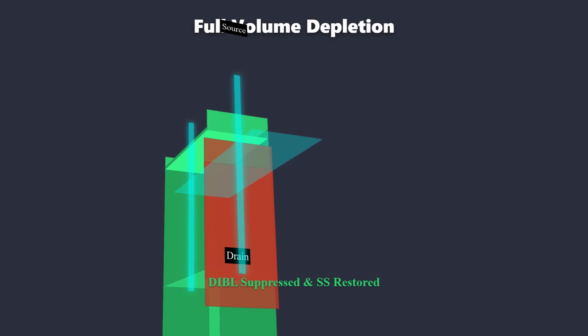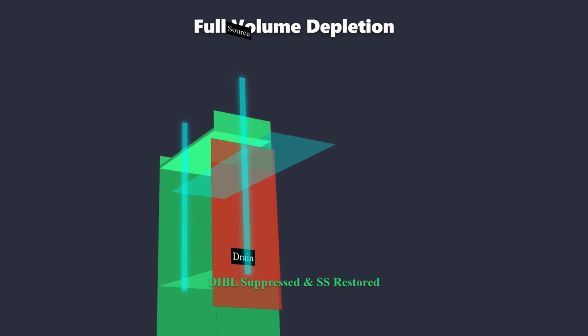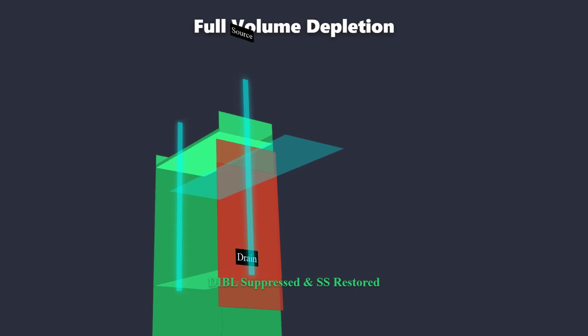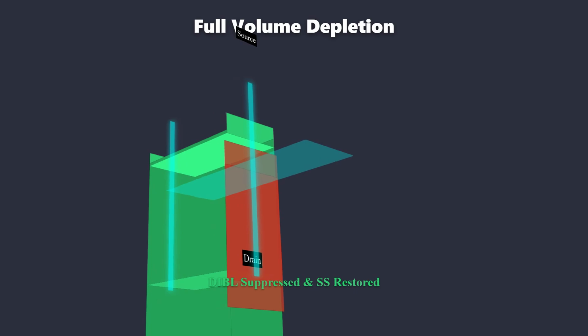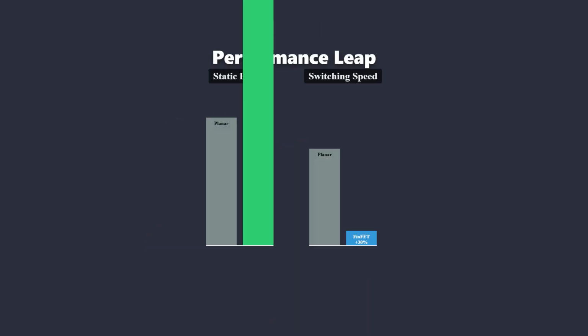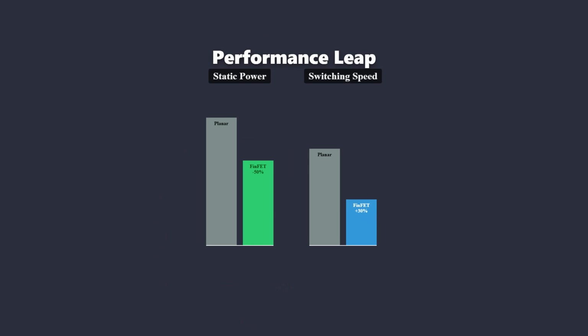The result is a significantly lower off-state leakage current, I-off, and a substantially higher on-state current, I-on, for the same power budget. This structural improvement dramatically enhances the critical I-on to I-off ratio. FinFETs enabled the semiconductor industry to successfully scale below the 22 nanometer node, initiating mass production around 2011. Compared directly to planar transistors, FinFETs typically reduce static power consumption by 50% while simultaneously increasing switching speed by 30%.